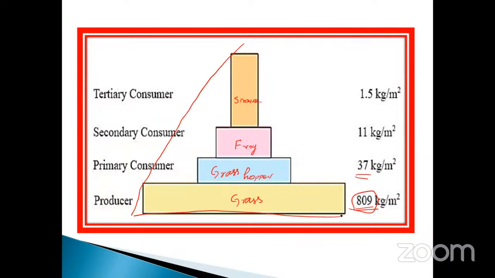This is considered a pyramid. See the sharpness. This is a tertiary consumer. Tertiary consumer always ends with the carnivorous. Here the producer is the grass, the plant, then herbivorous, primary carnivorous, secondary carnivorous. Consumer, secondary consumer, tertiary. Sometimes they may ask the question from this point of view. My dear, the energy also is reduced. You can imagine at each and every level there is a 10% loss.